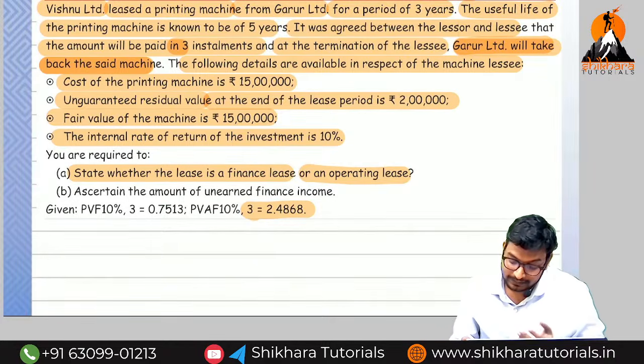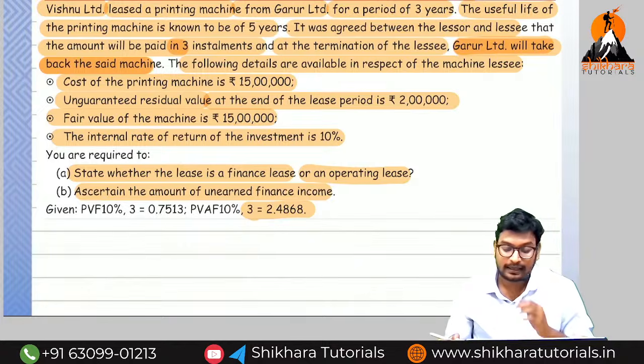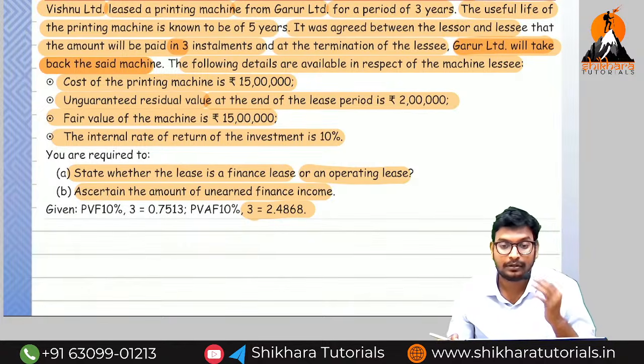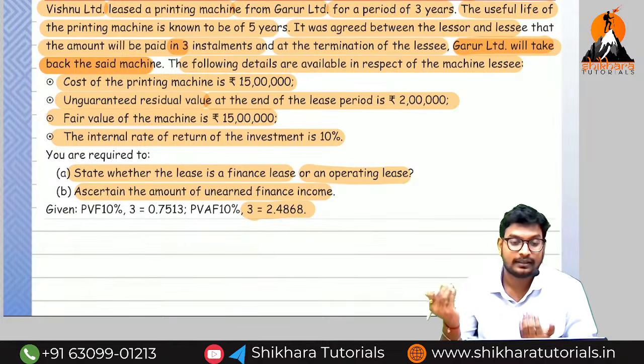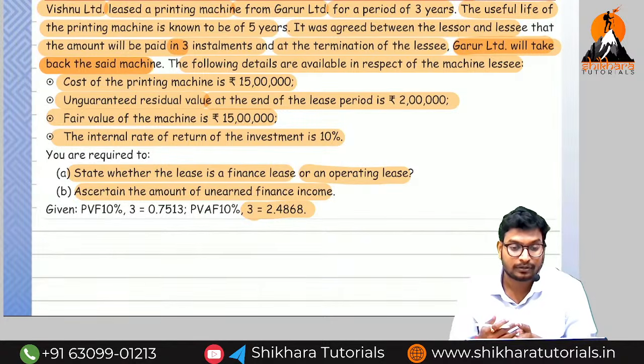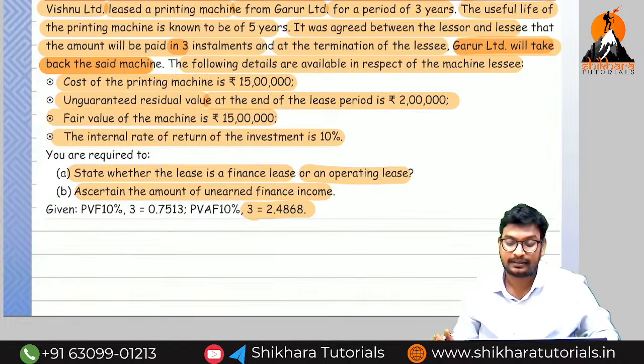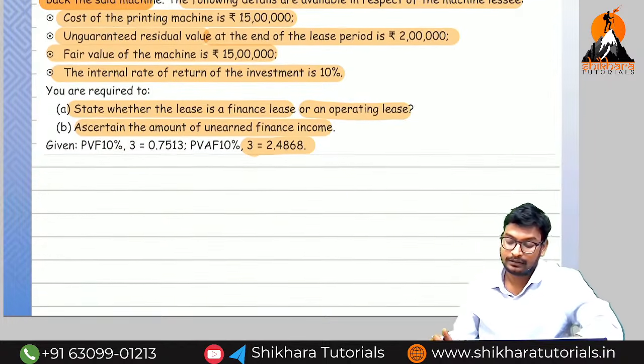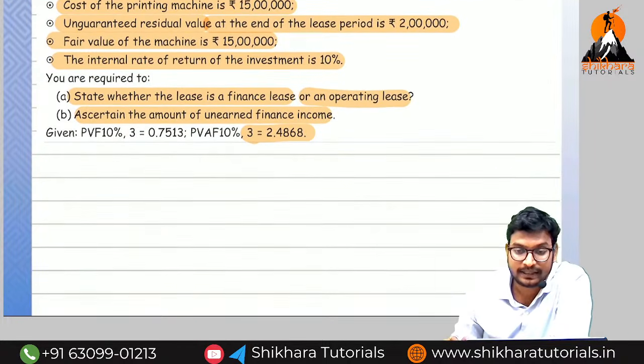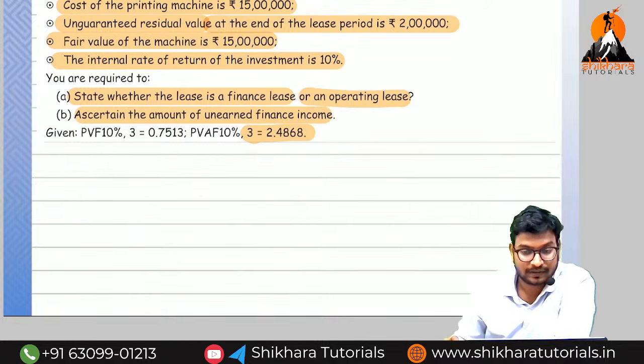What are they saying? Asset and the unearned finance income. What is the meaning of unearned finance income? We need to find out the gross investment in lease and net investment in lease. The difference between the gross investment and net investment is called unearned finance income. I will explain, no problem. So first we are going to see whether it is an operating lease or financial lease. Okay guys?